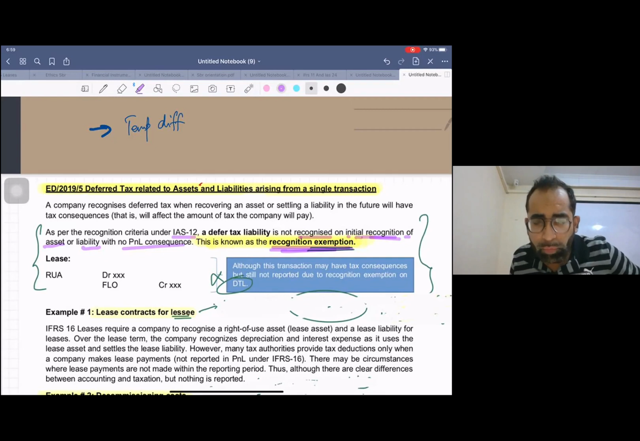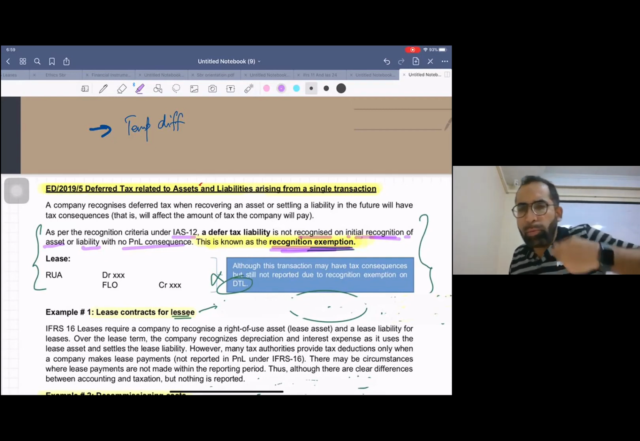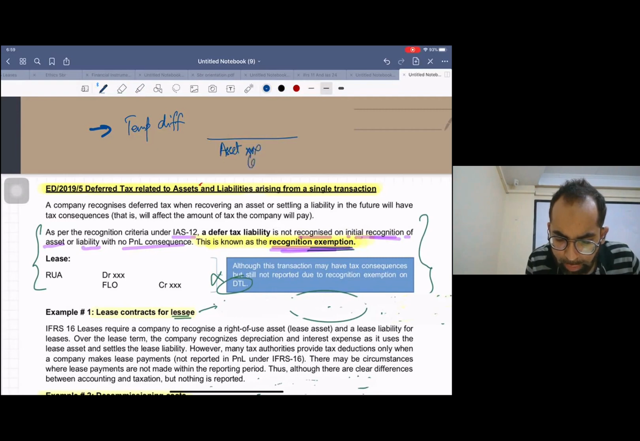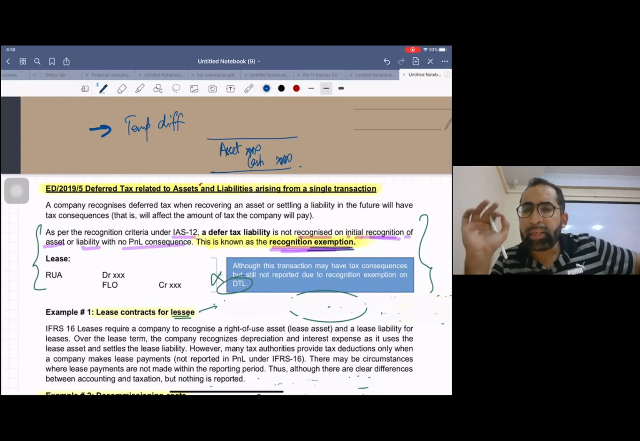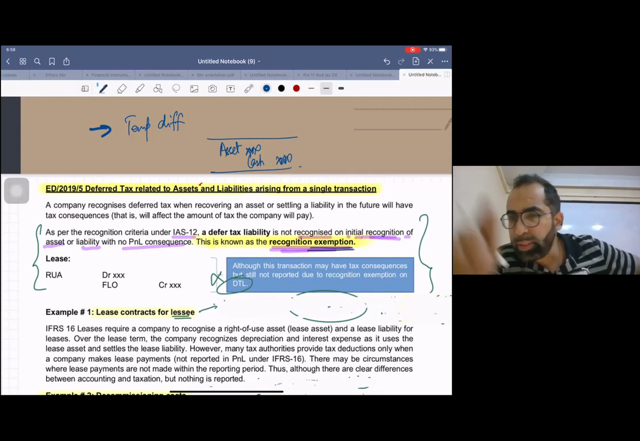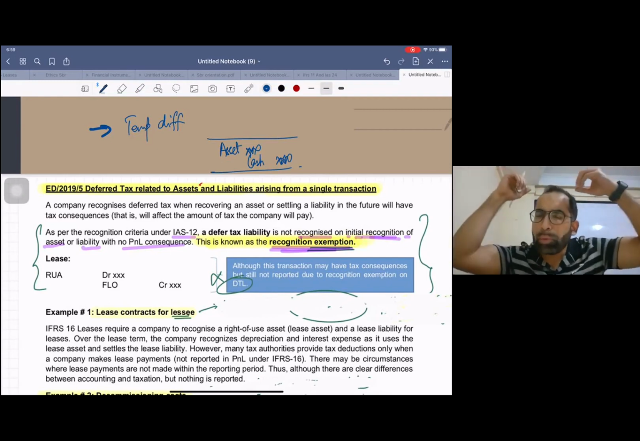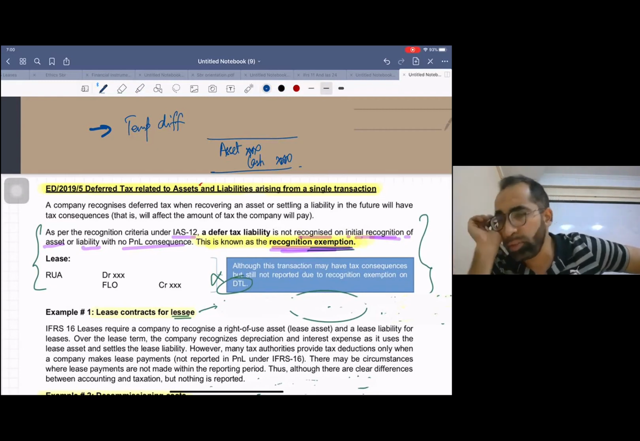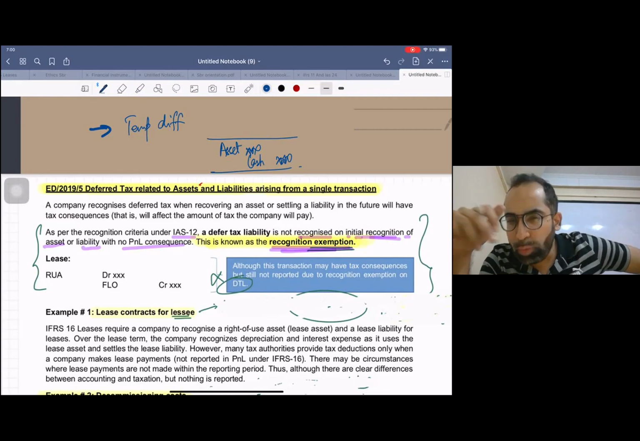What is this? For example, you have bought an asset for cash. So you made the entry: debit asset and credit cash, right? In this entry there is no P&L consequence, so no need to book any deferred tax. The standard says you don't need to book any deferred tax because there is no P&L consequence, right?